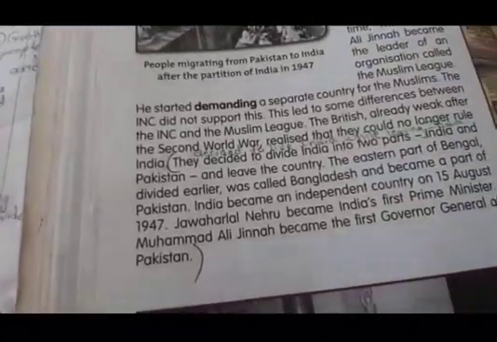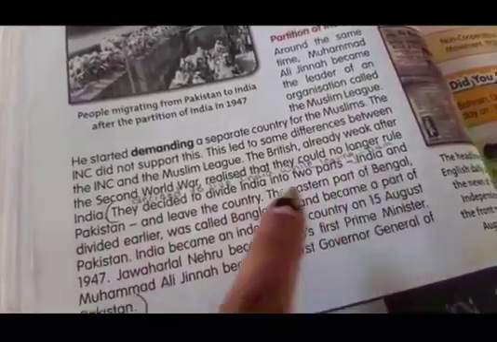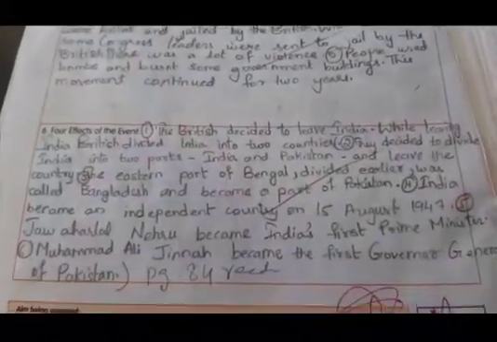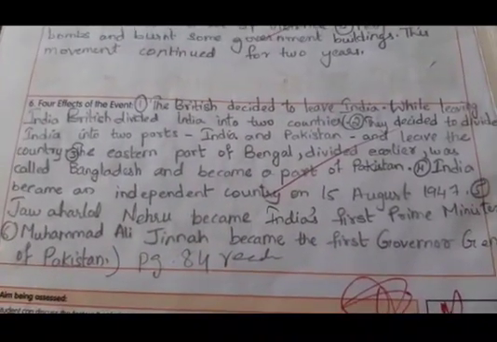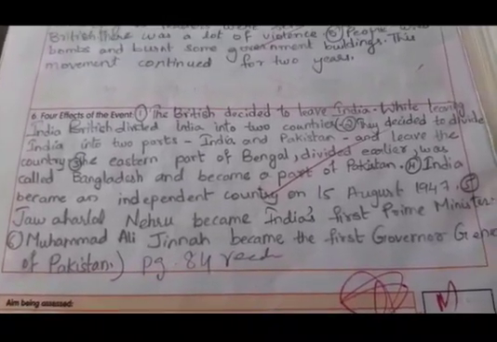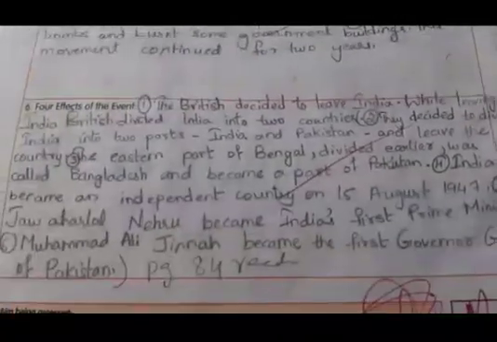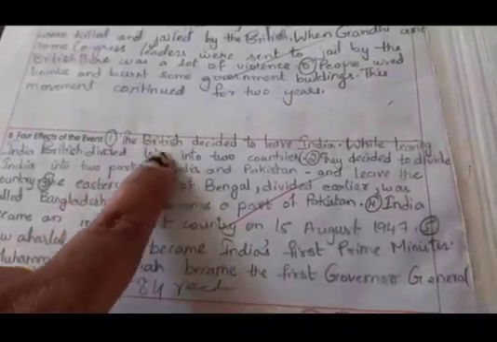It is there here. They divided India into 2 parts, 2 countries, India and Pakistan. From here to here you should write. Before writing this, write this point, children. See here, it is very clear. I wrote here page number 84 in your reader. Write point wise, otherwise you write like a paragraph. Understood how to write? This is there in the reader, page number 84. Before that you write this 1 line, 2 lines, 2 points, sorry, and till here.